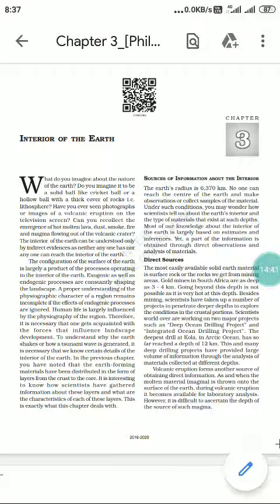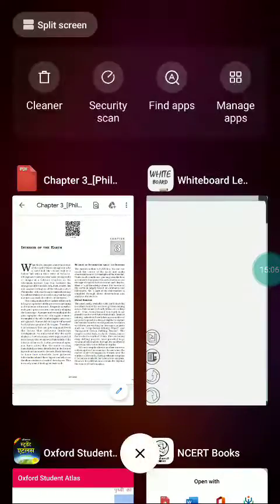Now, to understand why the earth shakes and how a tsunami wave is generated, it is necessary that we know certain details of the interior of the earth. Why the earth shakes, why tsunamis happen, why volcanic eruptions take place: to understand all this, we need at least some proper understanding of the earth's interior.